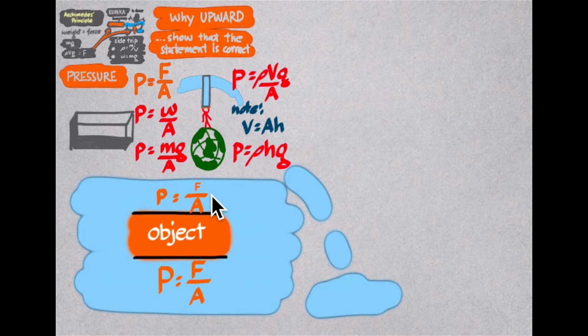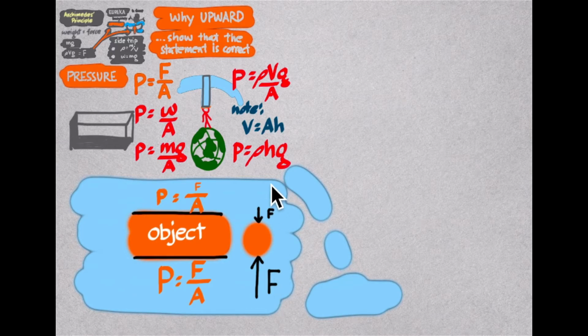Now if we draw a free body diagram, maybe this one, with this orange dot representing the object, we say that there is a force here acting normal to the object and a greater force here also acting normal, or perpendicular, to the object. So the general effect of the two forces is a resultant directed upward.